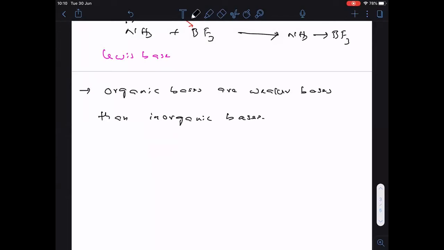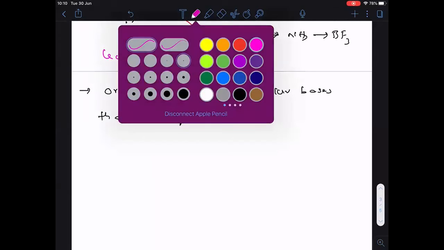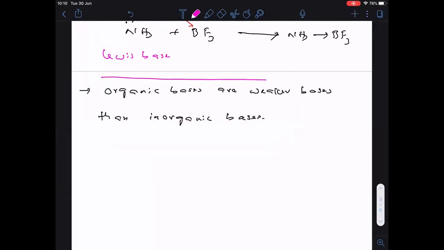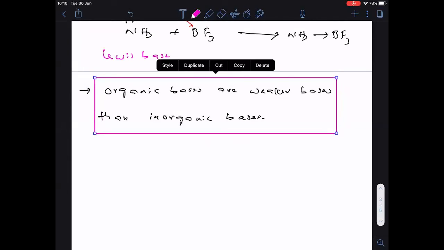Clear, everyone? This is also one important point to be noted in the basic strength. Organic bases are weaker bases than inorganic bases.